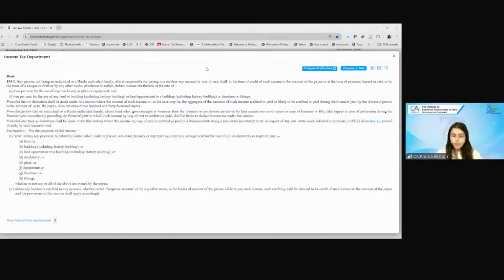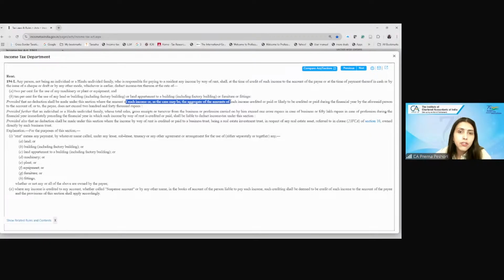Anyone thinks it's for one of them, or it's for both? Because it says the aggregate of the amount of income. So this 2,40,000 threshold which is given is a total threshold. It's not a one-to-one threshold. Mind it. This is a total threshold of 2,40,000.